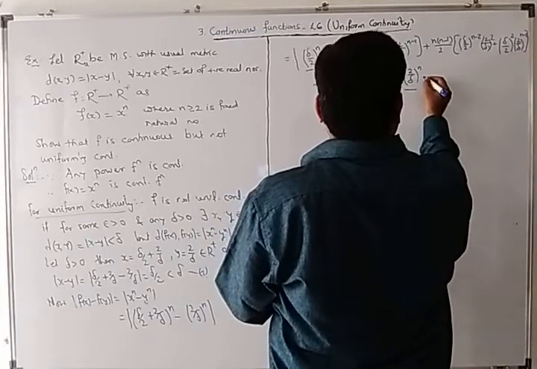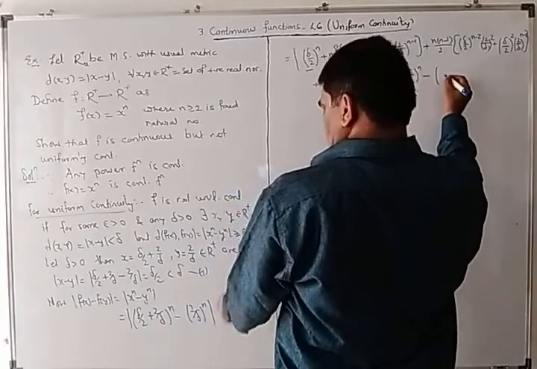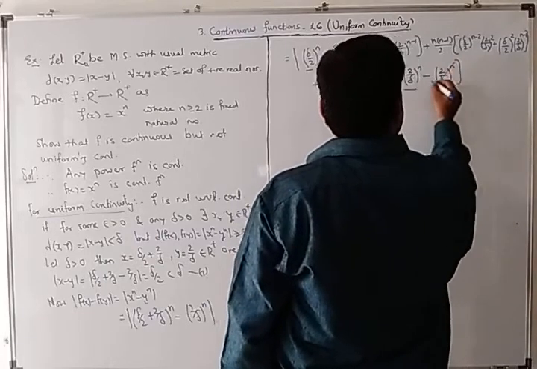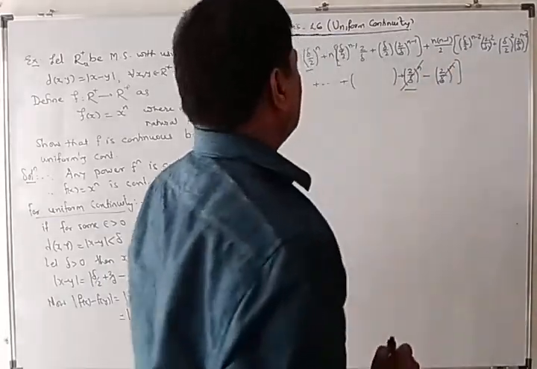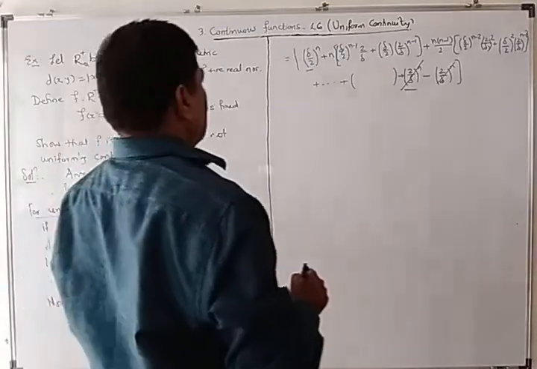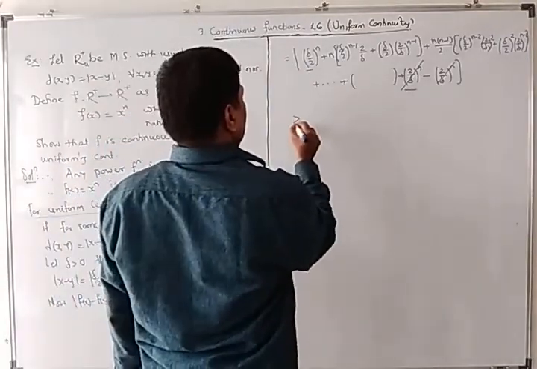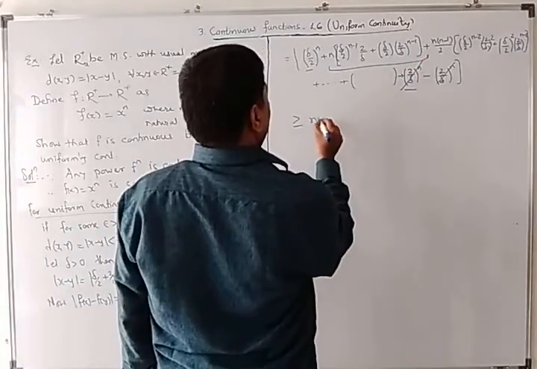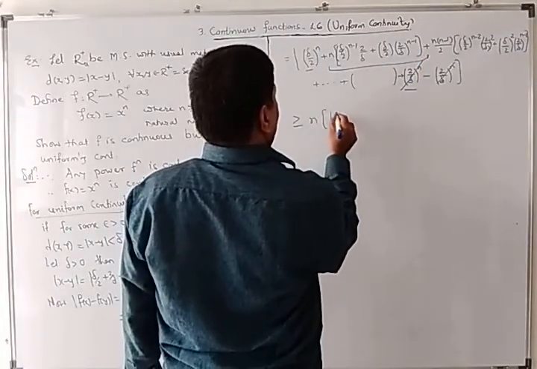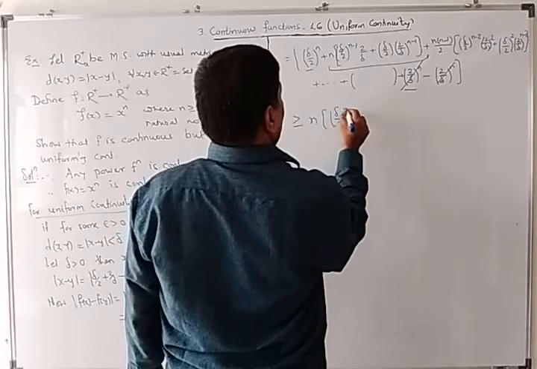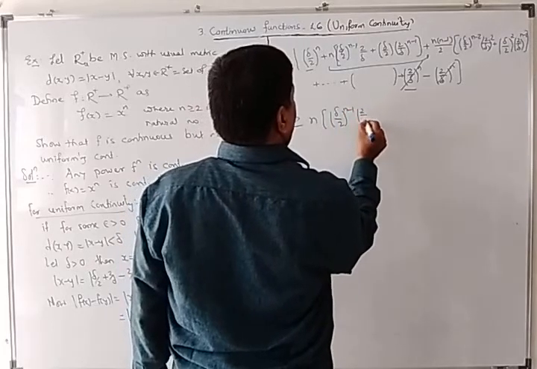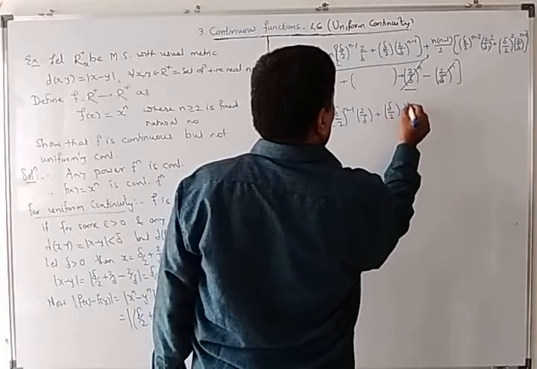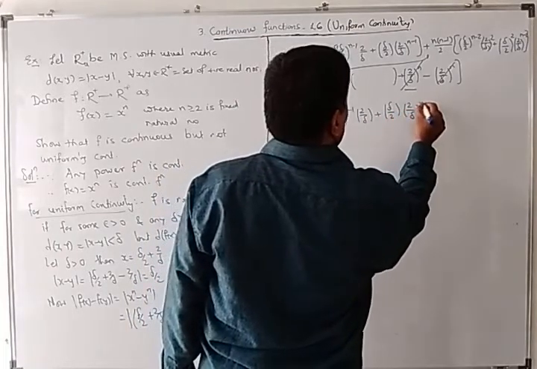Right, plus minus (2 by delta) raised to n. This term gets cancelled. And then this is greater than or equal to n times (delta by 2) raised to n minus 1 into 2 by delta, plus (delta by 2) into (2 by delta) raised to n minus 1.